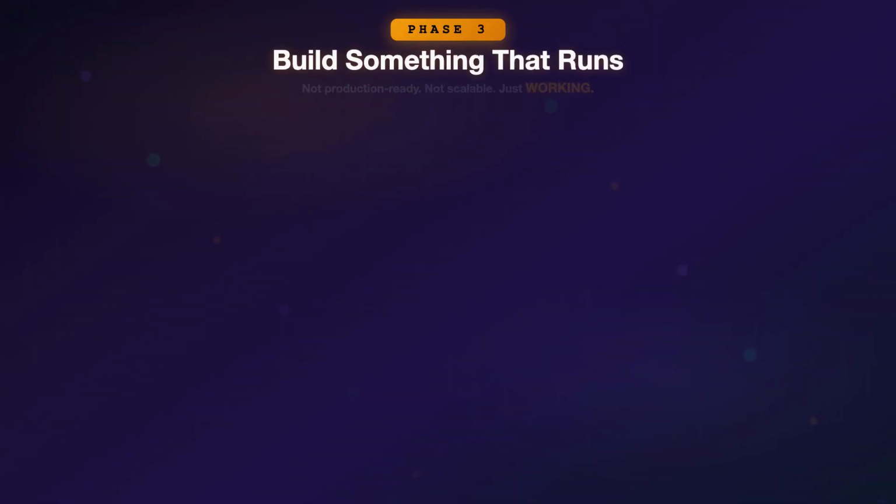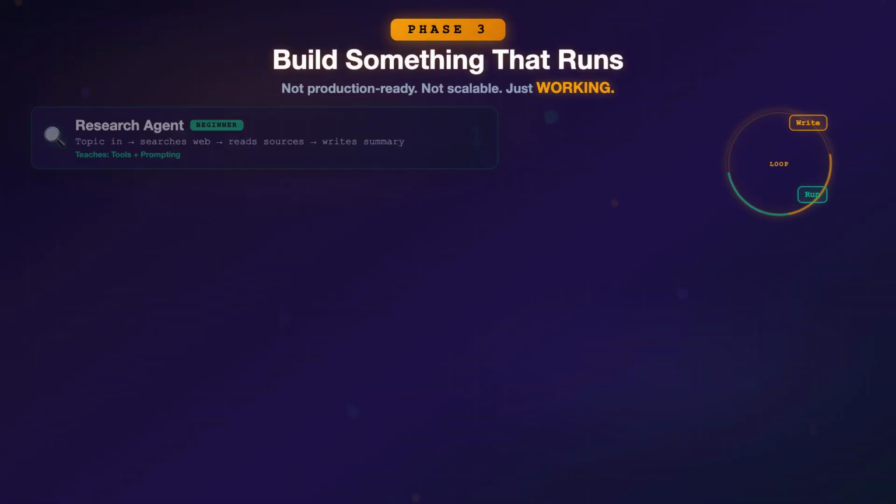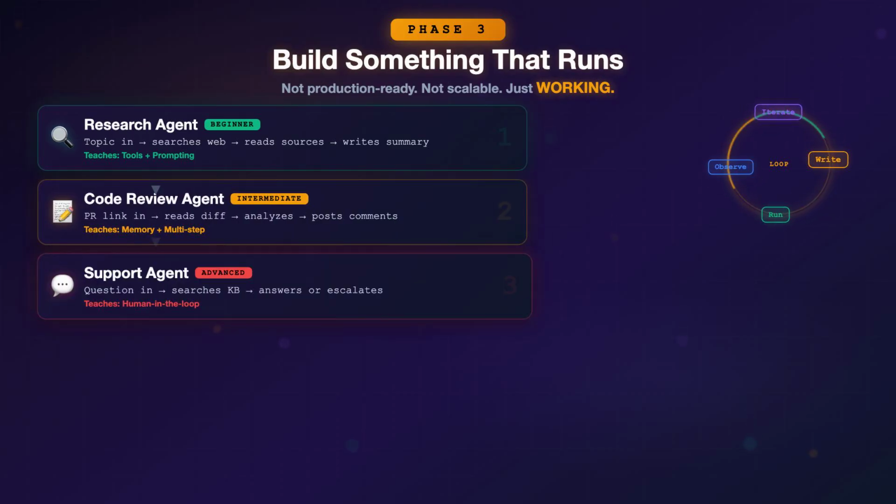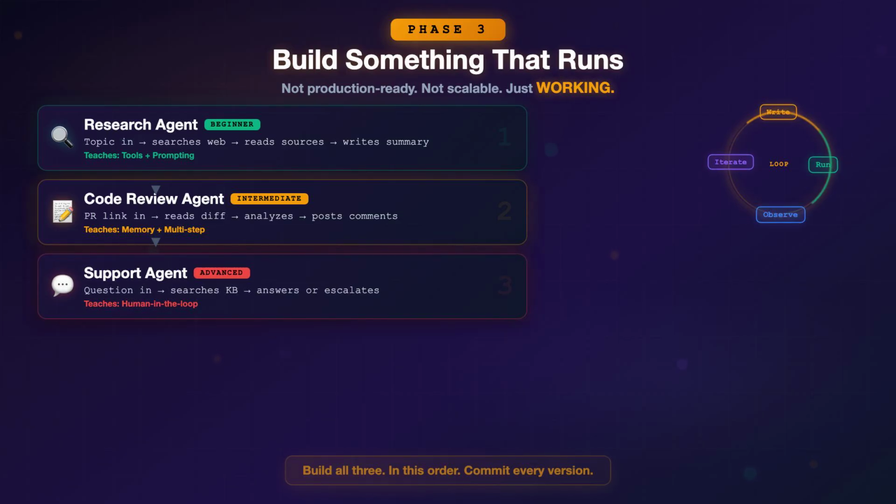Phase 3. Build something that runs. Not production ready, not scalable, not beautiful. Just working. This is where the real learning happens.